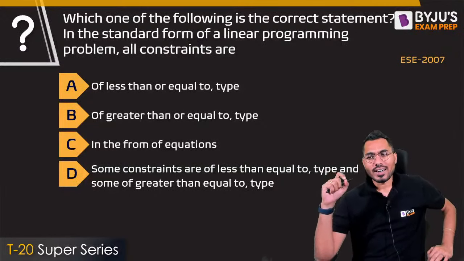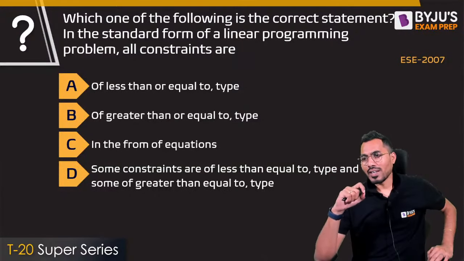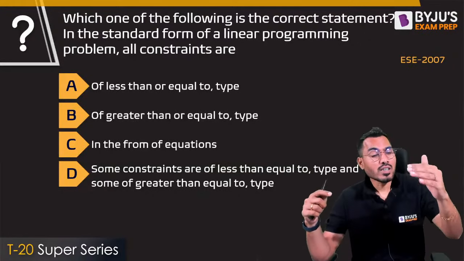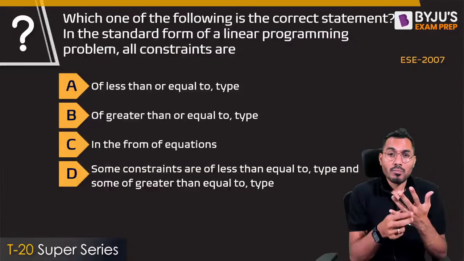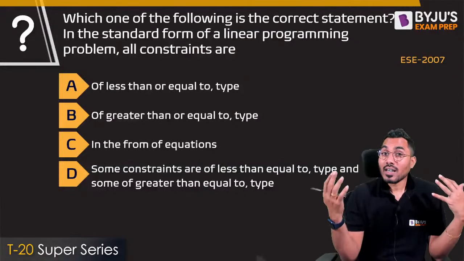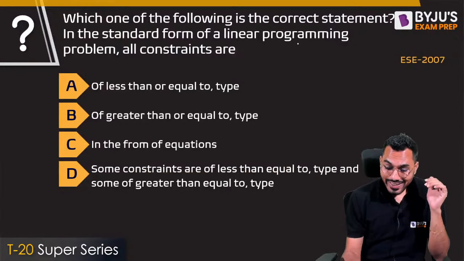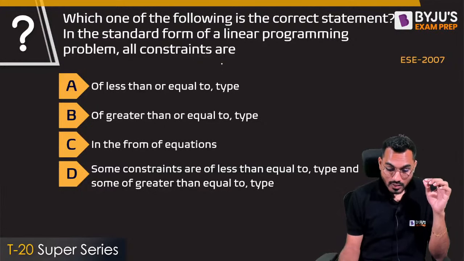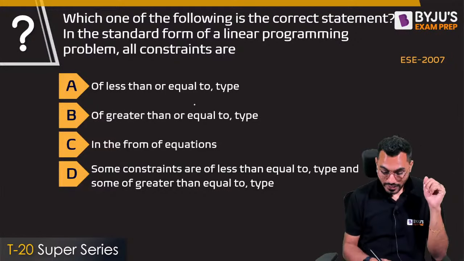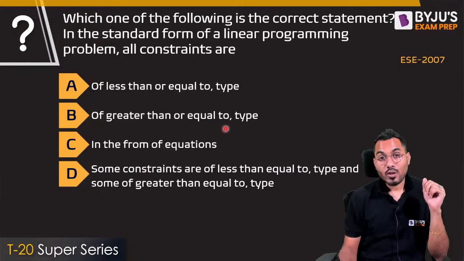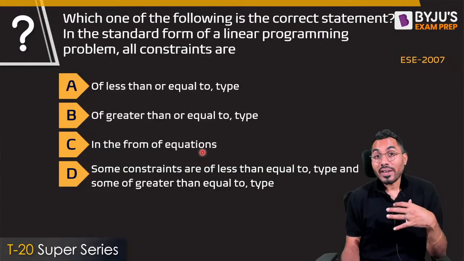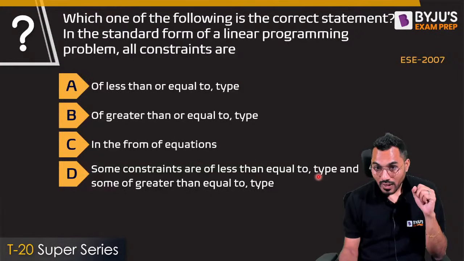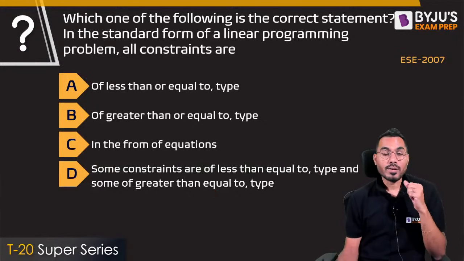Which one of the following is the correct statement in a standard form of the linear programming problem? Whenever we talk about a linear programming problem, there is an optimum function, maximization or minimization, and then certain constraints are given. So what are the constraints in an LPP? Are they of less than or equal to type, greater than or equal to type, always in the form of equations, or some less than or equal to and some greater than or equal to type? What will be your take?